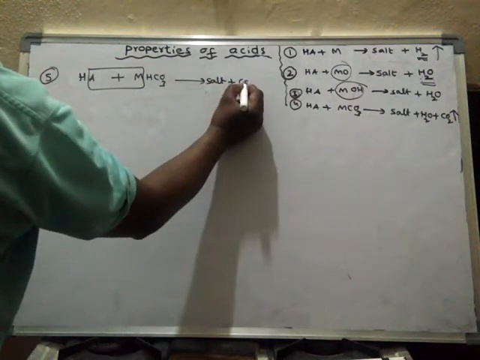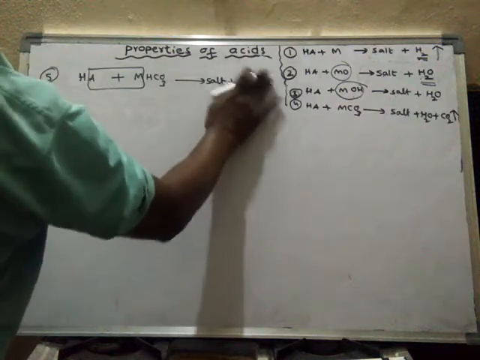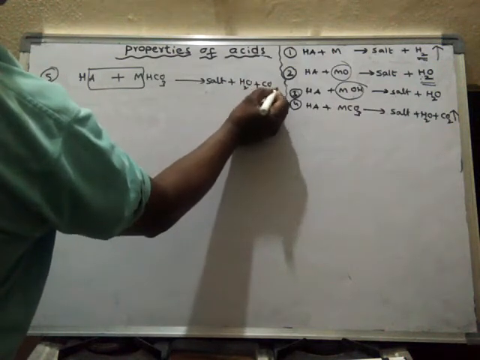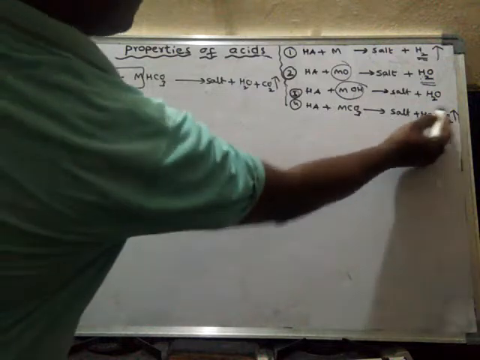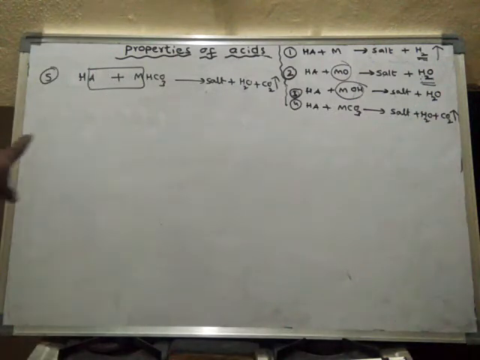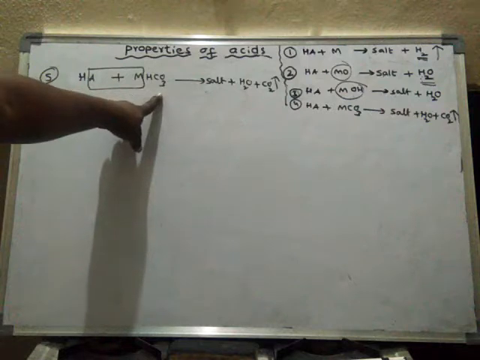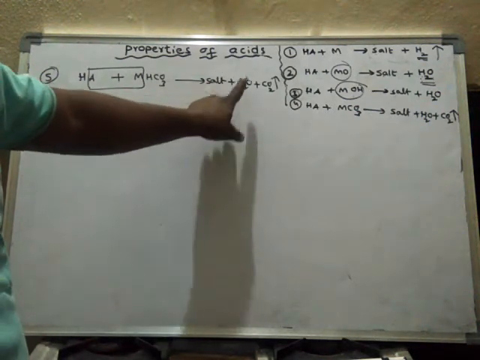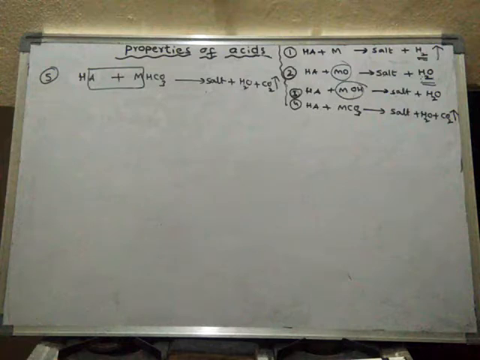Salt plus water plus carbon dioxide gas is liberated. In the same way, like how metal carbonates react with acids, metal hydrogen carbonates also react with the acids in the same way and form salt, water and carbon dioxide.